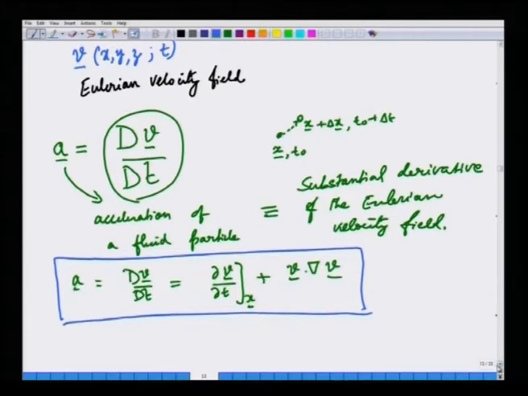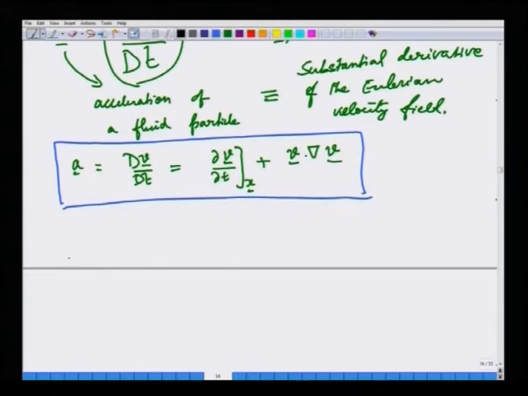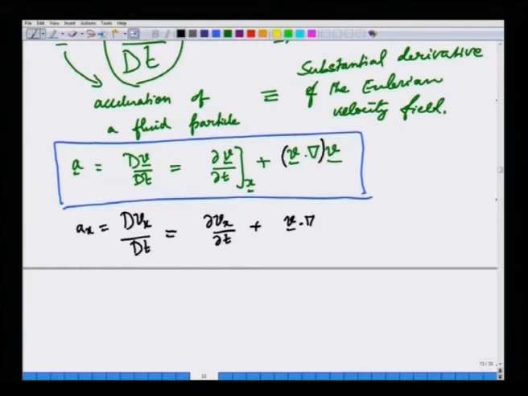Now, acceleration is a vector, so we will have to take individual components. So, for example, the x component is given by Dvx, the substantial derivative of the x component of the fluid velocity. So, this is partial vx by partial t plus v dot grad. Remember that v dot grad is a scalar operator, while velocity is a vector and grad is a vector, there is a dot product. So, this makes it a scalar operator v dot grad. So, v dot grad will remain as such, and since we are taking the x component of this vector, a x here, you will have vx here.